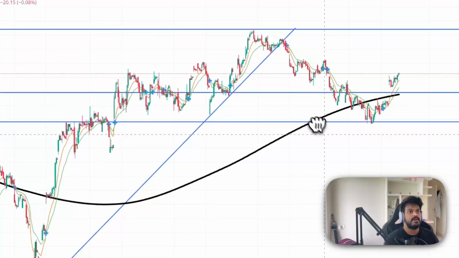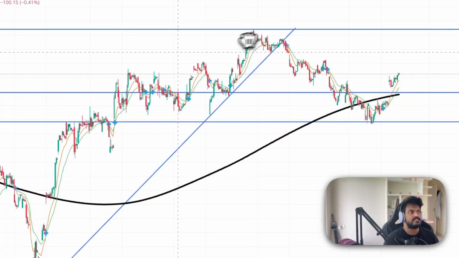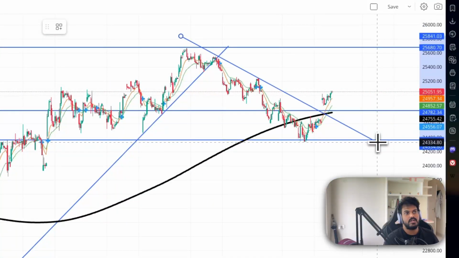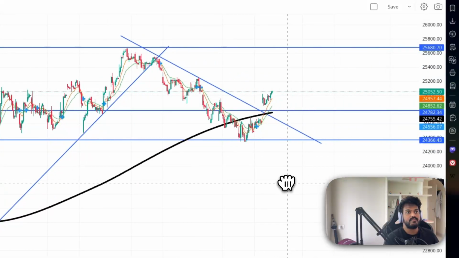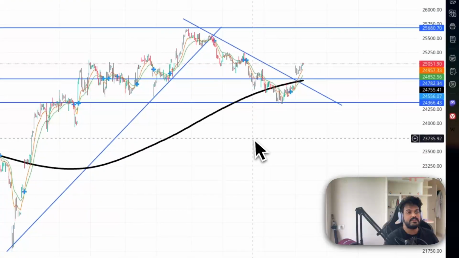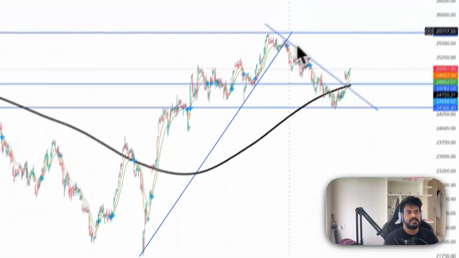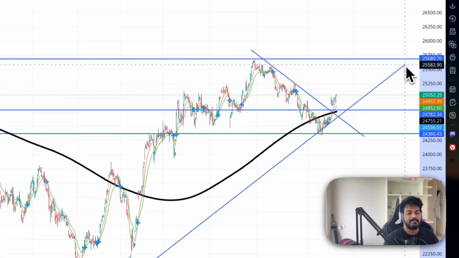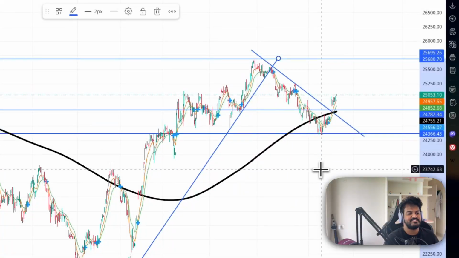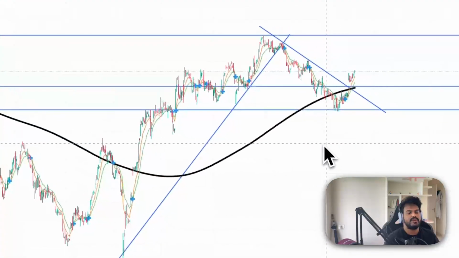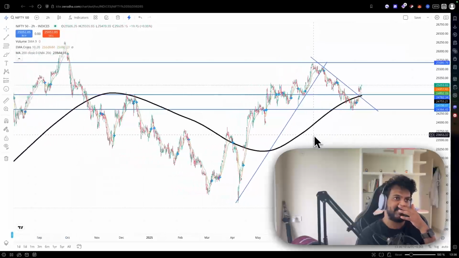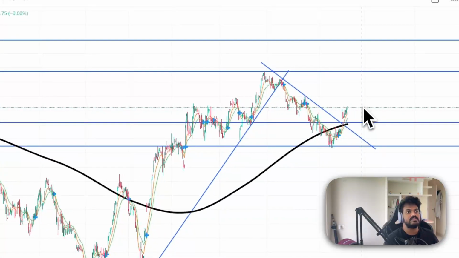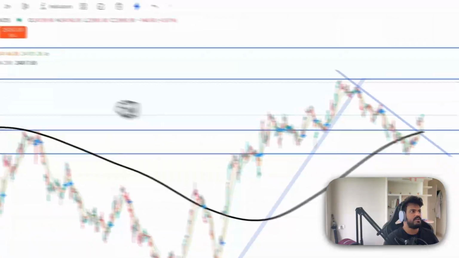Now, since the resistance has come, there has been this resistance, and now the stock has come down like this. Now, till when can the trend continue? Again, this might be a new support if you see something like this in different timelines, but yeah, I'll take it like this because we are seeing it in a 2-hour time frame. Now, how long can this sustain? Now we will draw all the supports and resistances here. These are two resistances which exist, but if we take a similar trend line here,